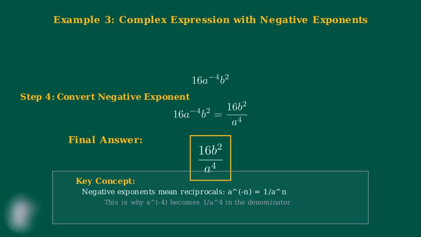This is why a to the negative 4 becomes 1 over a to the fourth power in the denominator. Understanding this principle is crucial for working with more advanced algebraic expressions. This example demonstrates how the power of a product rule works even with negative exponents. The key is to apply the rule systematically and then properly convert any negative exponents to their reciprocal form.